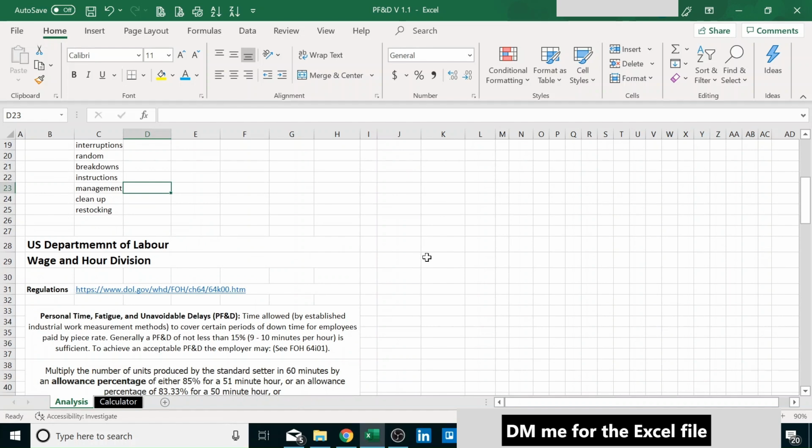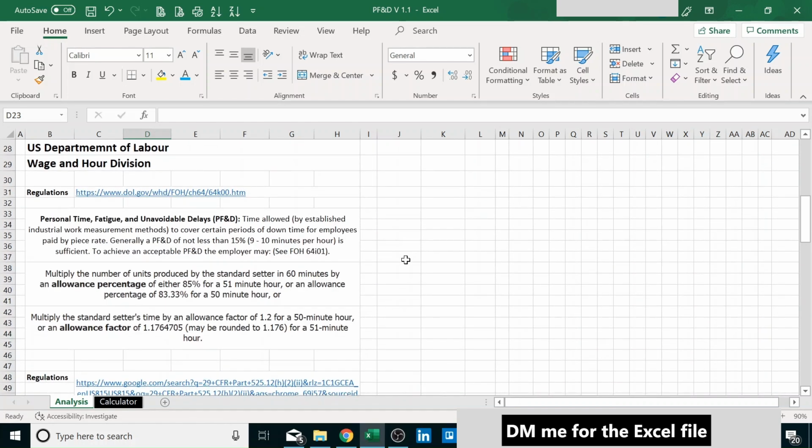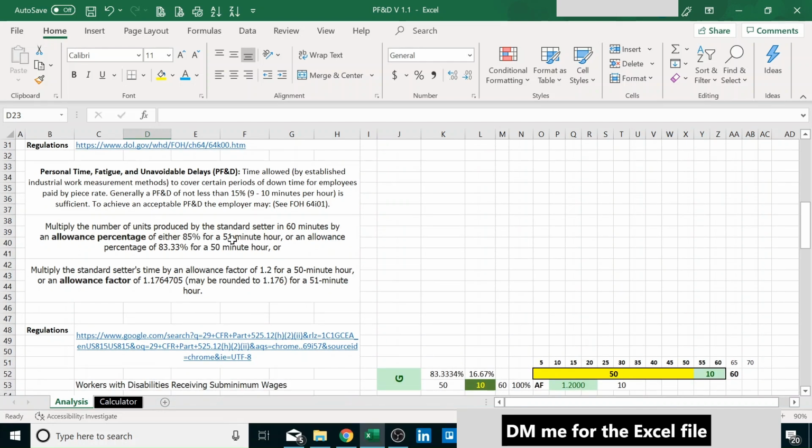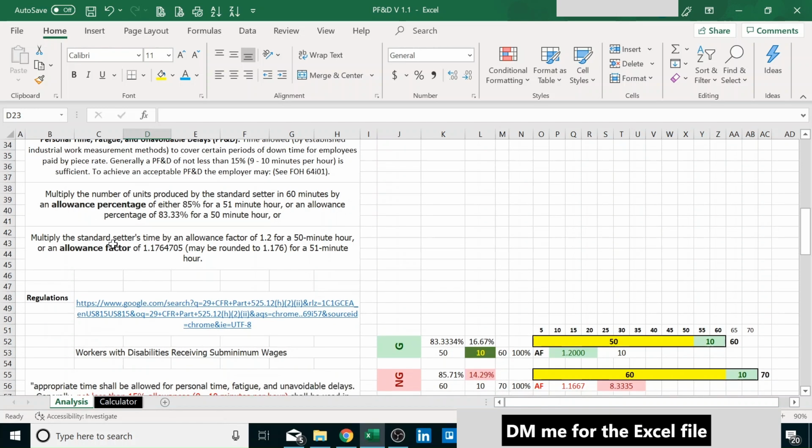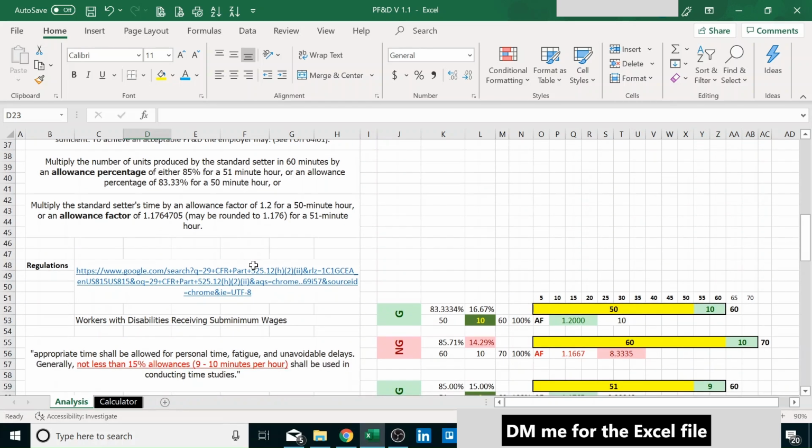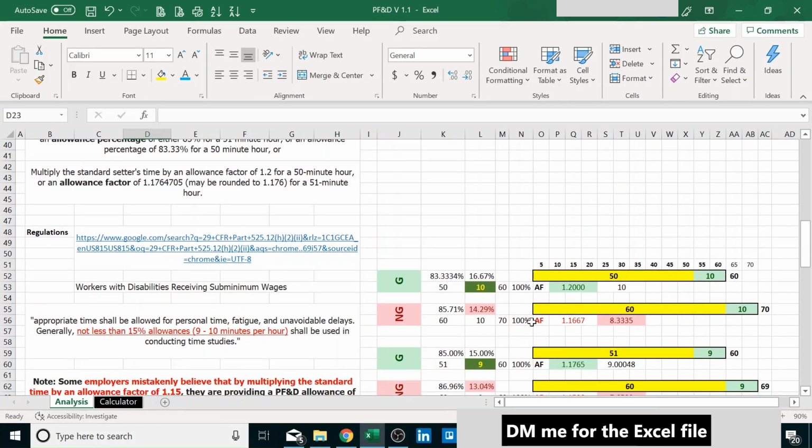Now let's look at the U.S. Department of Labor Wage and Hour Division. It says that we need to allow personal fatigue and delay no less than 15% or 9 to 10 minutes per hour. And it goes into a couple of examples how to get there, either multiply by allowance factor or allowance percentage. We will see how this math plays out and fits into our computation for PF&D. We will see it visually, then a couple of examples, and then we will look at a calculator.